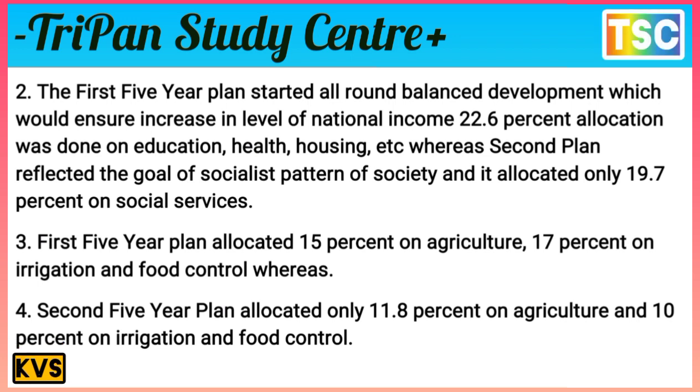The first five-year plan allocated up to 50% to agriculture and 70% to irrigation and flood control, whereas the second five-year plan allocated only 11.8% to agriculture and 10% to irrigation and flood control.